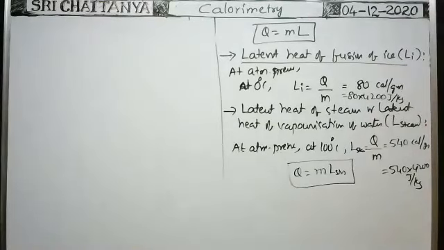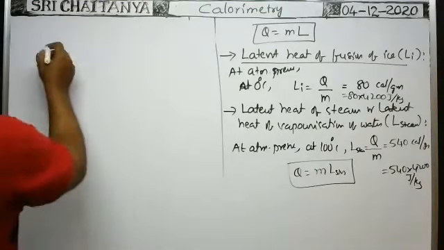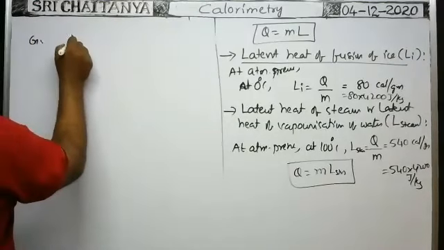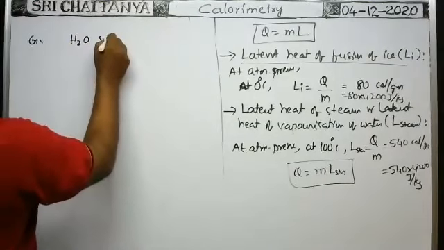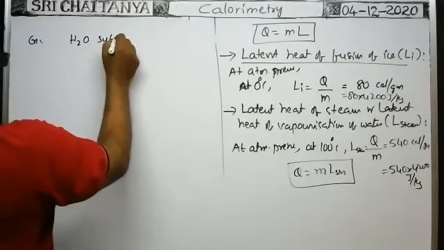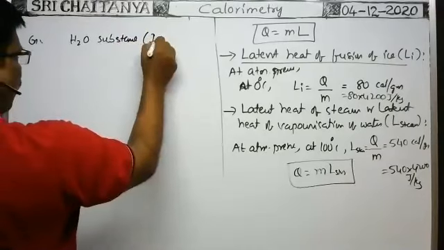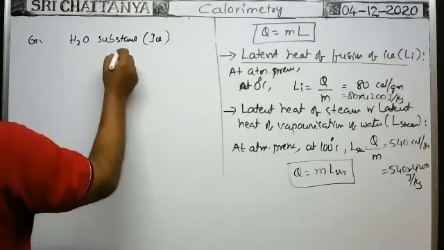Okay, some more points. Suppose we are given H2O substance. For example, the substance is given in the form of ice at 0 degrees centigrade.